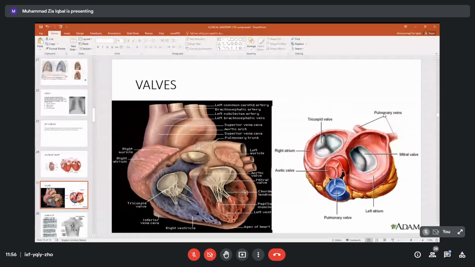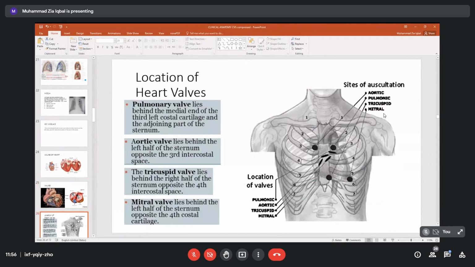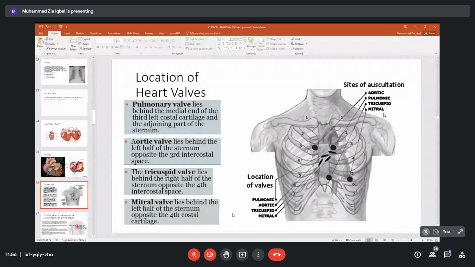These are the sounds of the heart. So now one problem is there. If you look at the next slides, we have these valves located at these four levels.